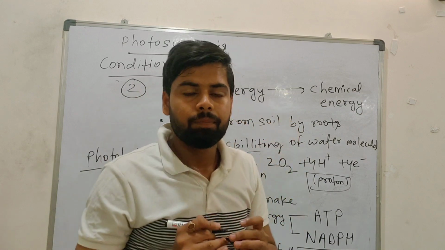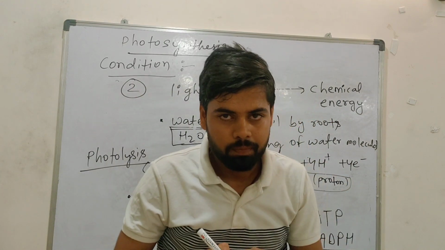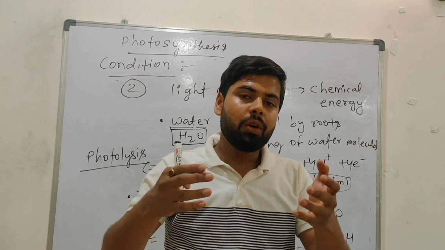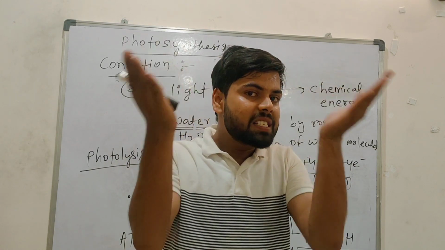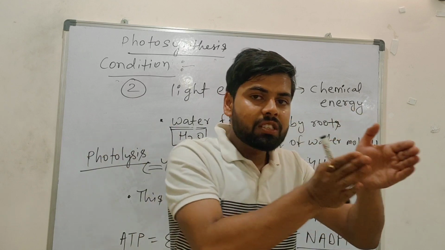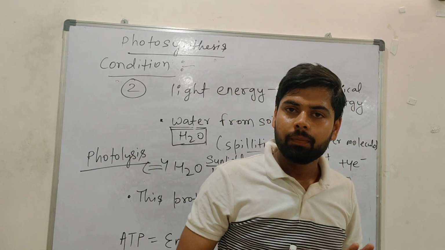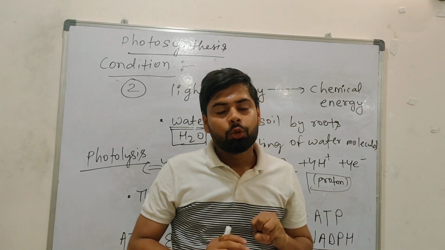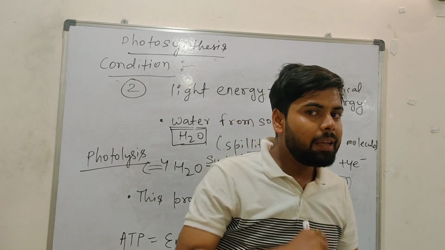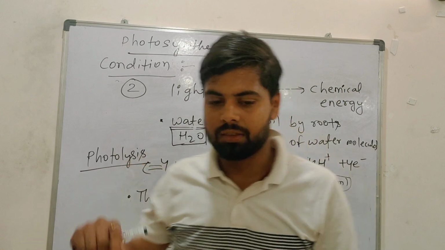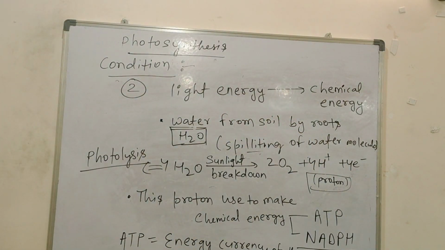How is light energy converted into chemical energy? Basically, plants absorb light energy. Then water came. That light energy will hit the water molecules, then water molecules will split into oxygen and proton, 4H plus. That proton we will use to make chemical energy, two types. What is that? ATP and NADPH. Write down fast. Done? Okay.